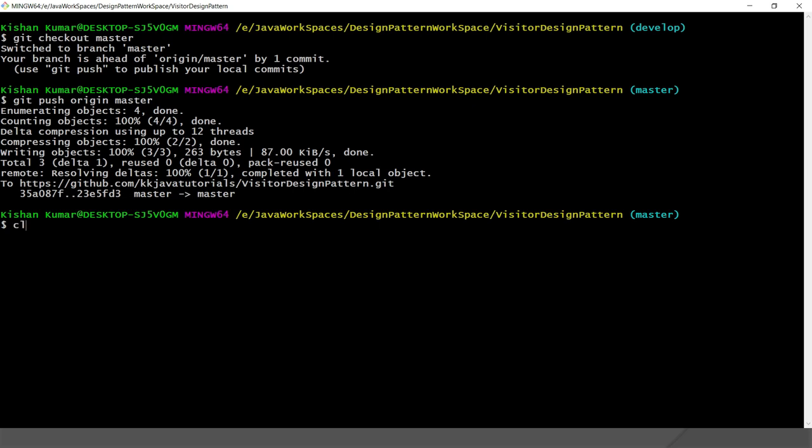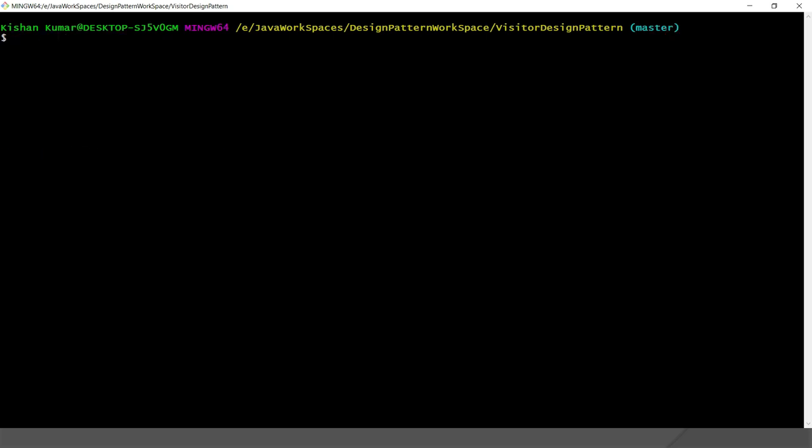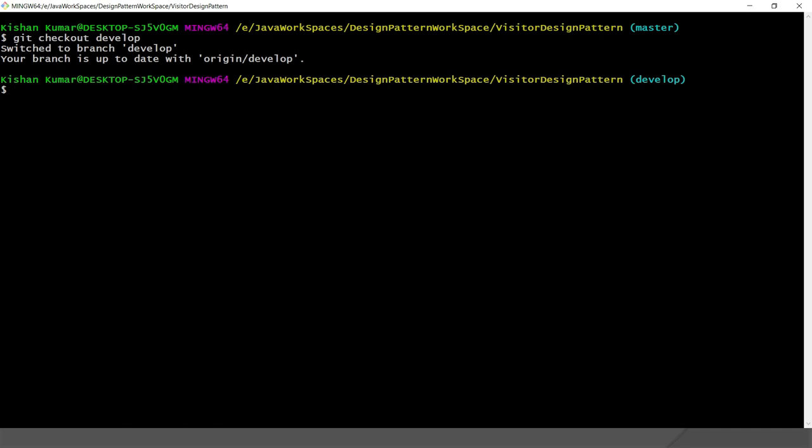So cool. Now I'm going to check out the develop branch. So I'd say git checkout develop, and first of all I'm going to perform a merge. So I checked out the develop branch.